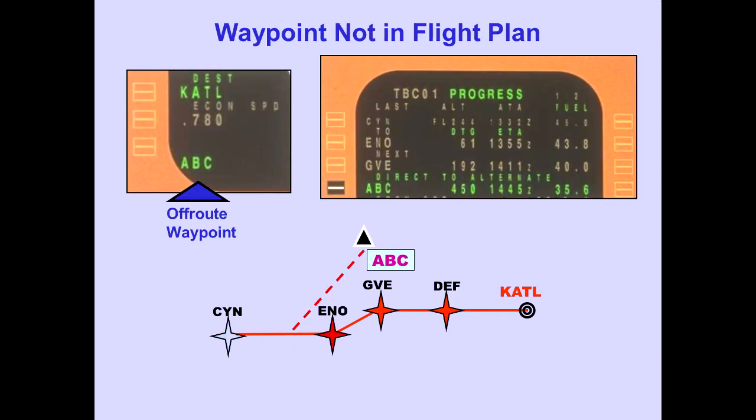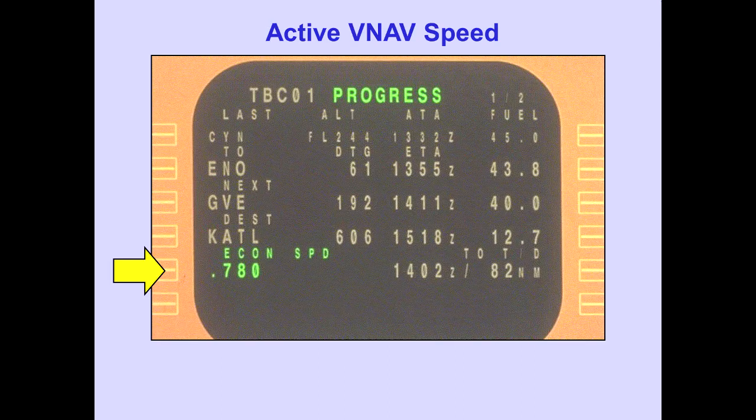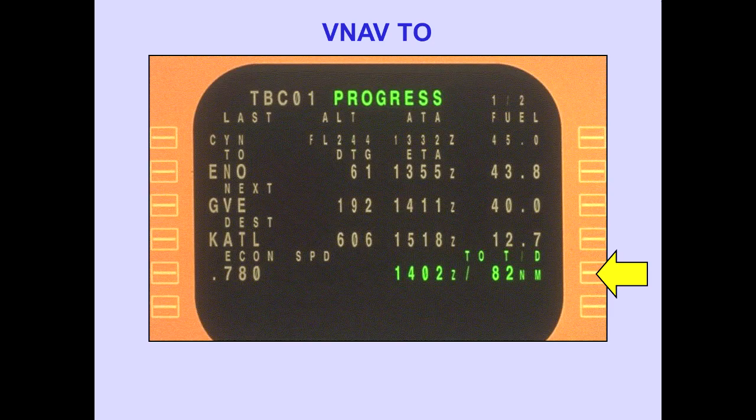A different destination waypoint is entered that is an off-route waypoint. Direct to alternate is displayed in the destination line. The information displayed is based on present position direct to the waypoint. The VNAV speed line displays the active VNAV speed. In this example, economy speed is displayed. VNAV speed modes are discussed in the VNAV module. The to line displays ETA and distance to the next VNAV profile point. In this example, top of descent is displayed.